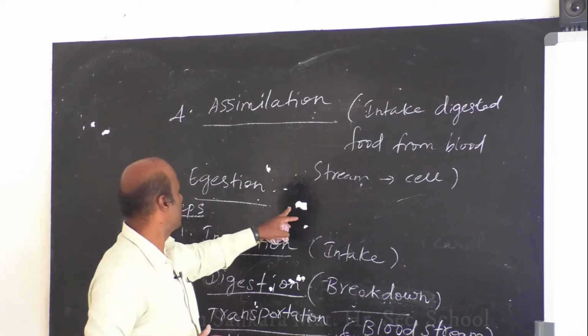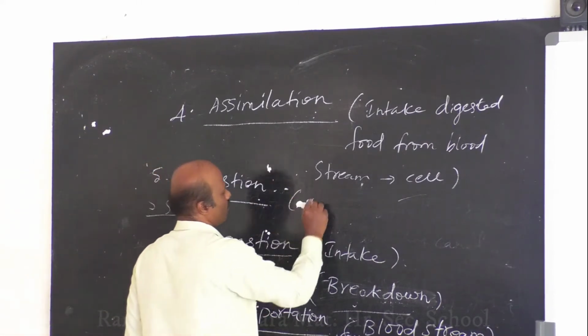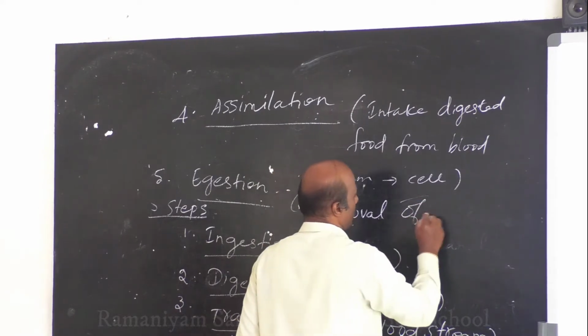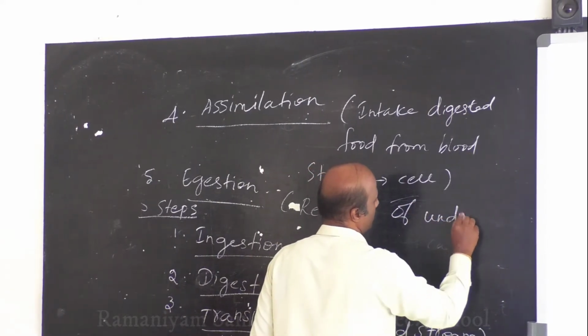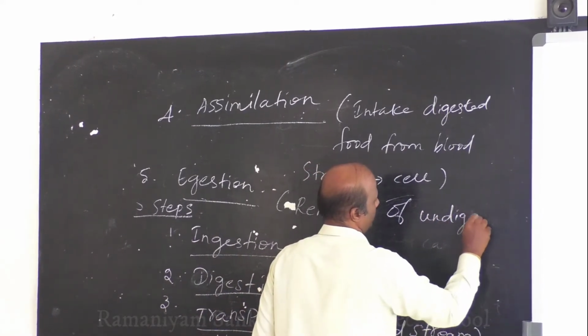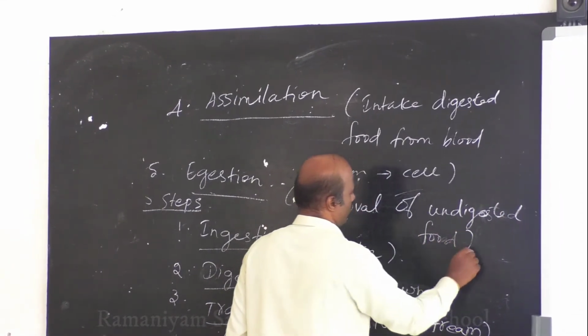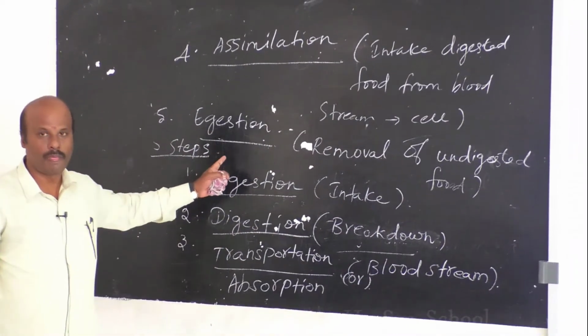It is the removal of undigested food, and that is called ejection.